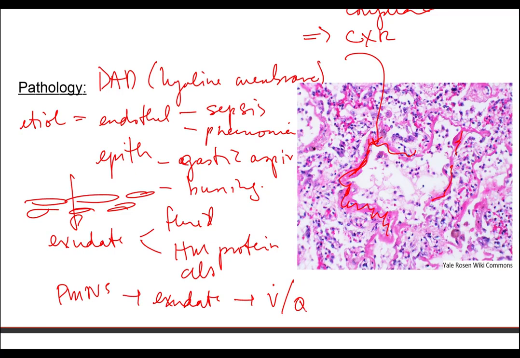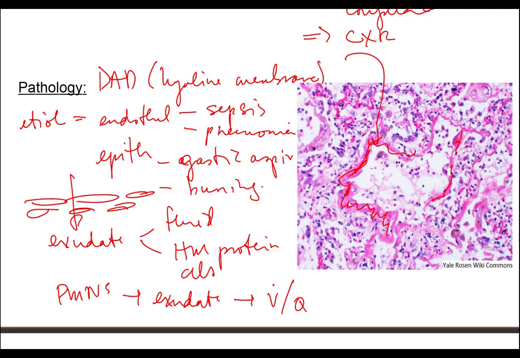Well, what causes that diffuse membrane? Remember, the type 1 pneumocyte is very effective at pumping water, but it cannot pump out the high molecular weight proteins. The high molecular weight proteins require phagocytosis by monocytes, and they're not going to appear for 7 to 10 days. So if the patient dies before that, you can actually see that high molecular weight protein lining the alveolar space waiting to be cleared.